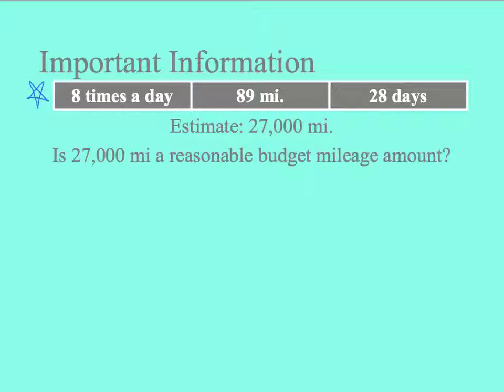So 8 is going to round up to 10. Then I'm going to multiply it by 89, which is going to be rounded to 90. And then 28 days, I'm going to round to 30. We know that when multiplying by multiples of 10, we can just leave these zeros off and multiply our non-zero digits before we add those zeros back on. So we're going to multiply 1, 9, and 3. Well, 1 times 9, I know because of the identity property, is going to stay 9. Then I'm going to multiply 9 by 3, and I'm going to get 27.